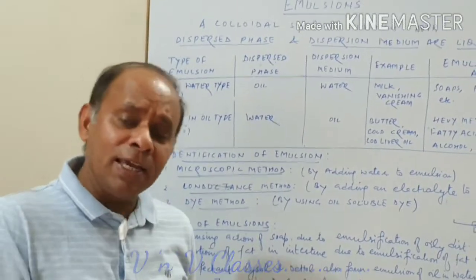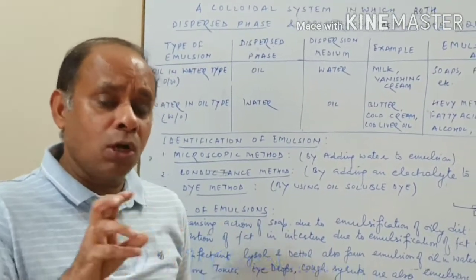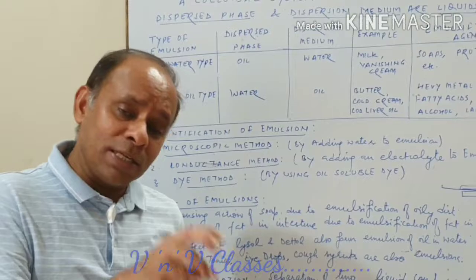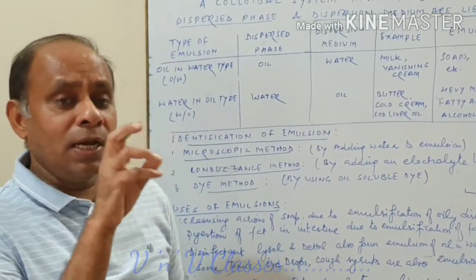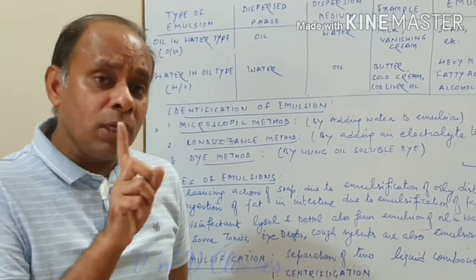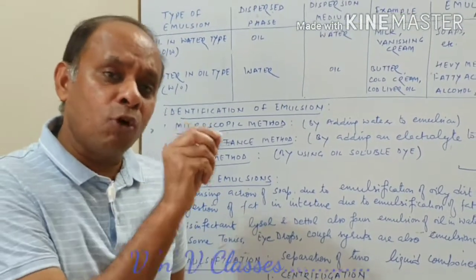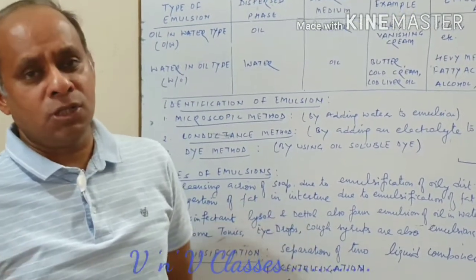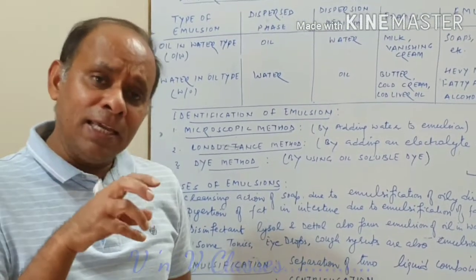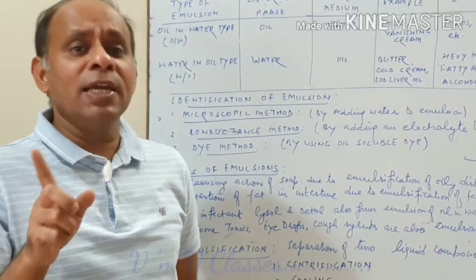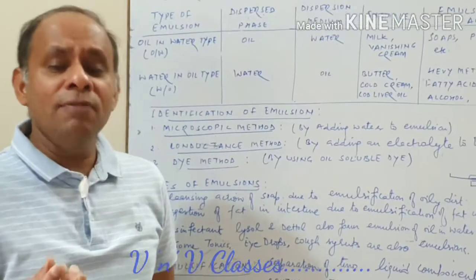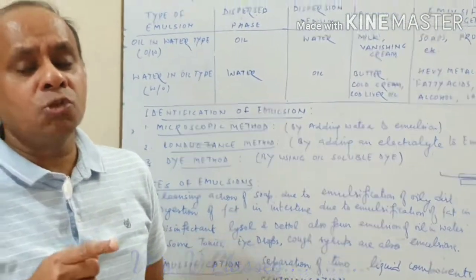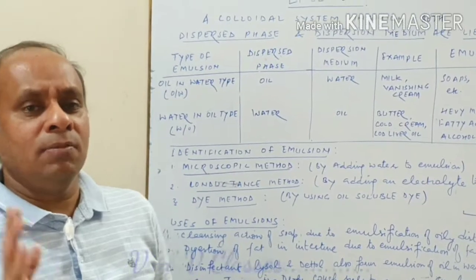So you add dye to give color to the oil droplets, or you can say some colored droplets you find. It means dye gives color only to oil, so it is a kind of oil in water type of emulsion. And if you add dye and the whole emulsion gets colored, so what is more in there? Good, there is oil which is more in amount. So then this is to be called water in oil type of emulsion.